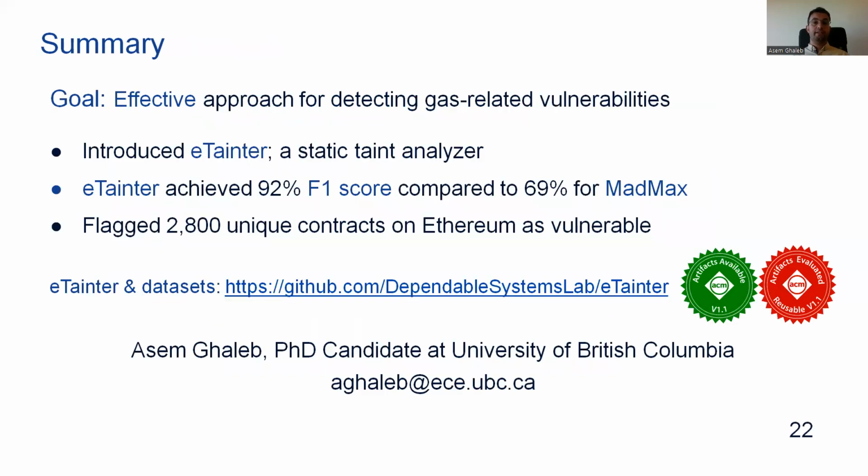To summarize, in this work, we have proposed eTainter for detecting gas-related vulnerabilities in smart contracts based on the use of TINT tracking, without the need for any existing rules. From the evaluation of eTainter, we found that it achieved both high precision and recall, better than MadMax. We also found that gas-related vulnerabilities are prevalent in the wild. We made eTainter code and the used dataset available online, and they can be accessed using this link.